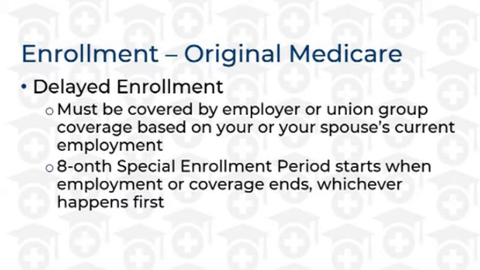These days, many individuals are choosing to work beyond age 65 and may delay enrolling into Medicare if they are covered by group insurance based on their or their spouse's current employment. They have the ability to enroll anytime they are covered by the group plan, and up to 8 months after they lose employment or their group coverage, whichever happens first.